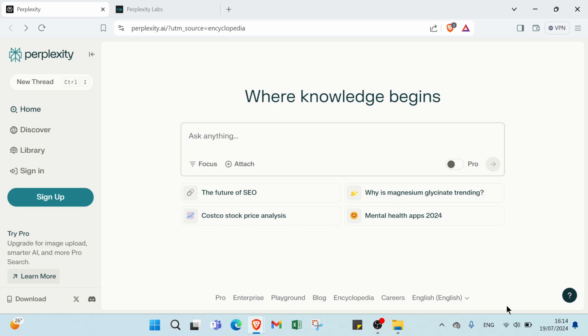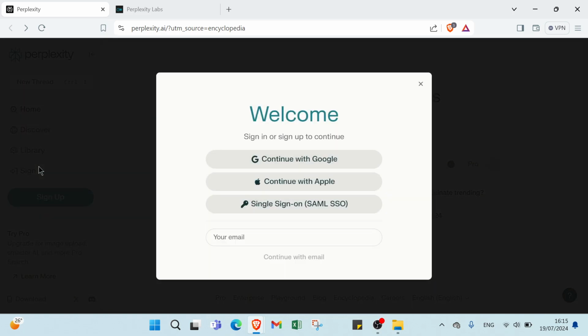It's a fantastic tool for enhancing productivity and creativity. Today, we'll explore how you can leverage it to make money. So as you can see, this is the home page. All you have to do is open your web browser and go to perplexity.ai. So here we have new thread. There we have home, discover, library, sign in. So we click over sign in.